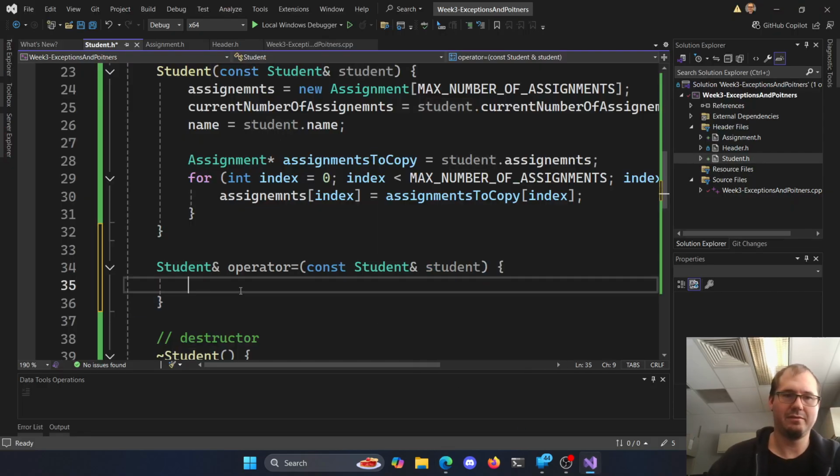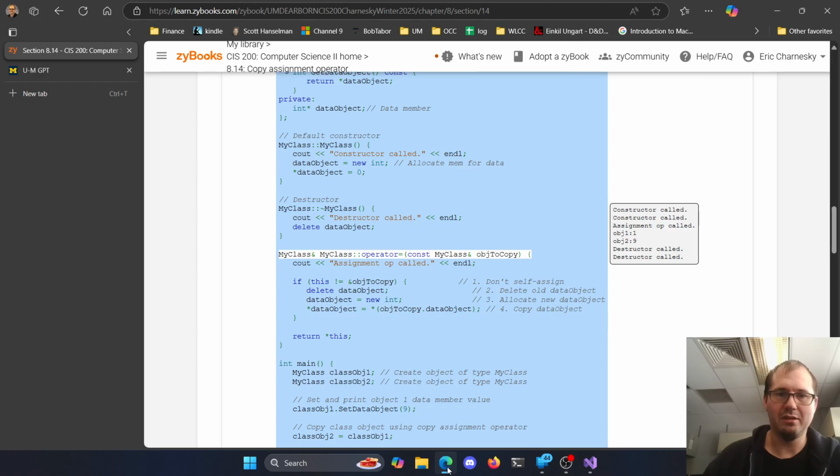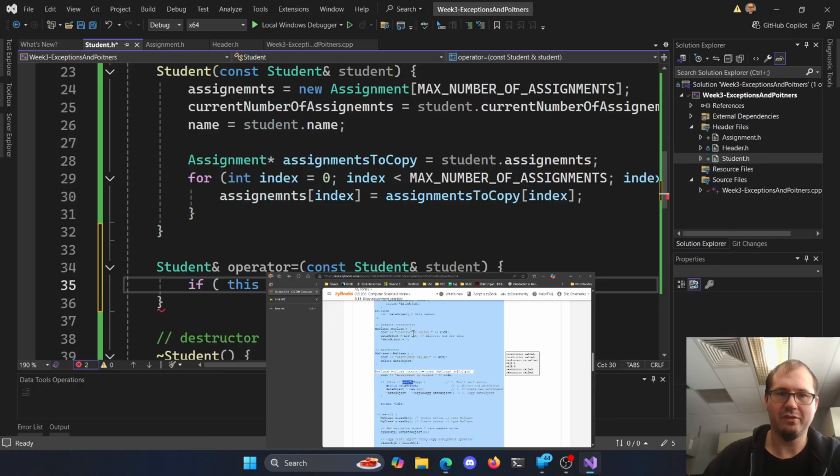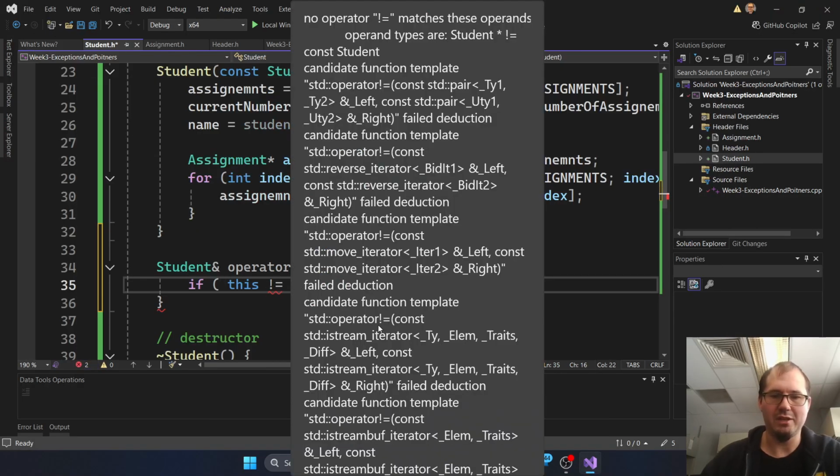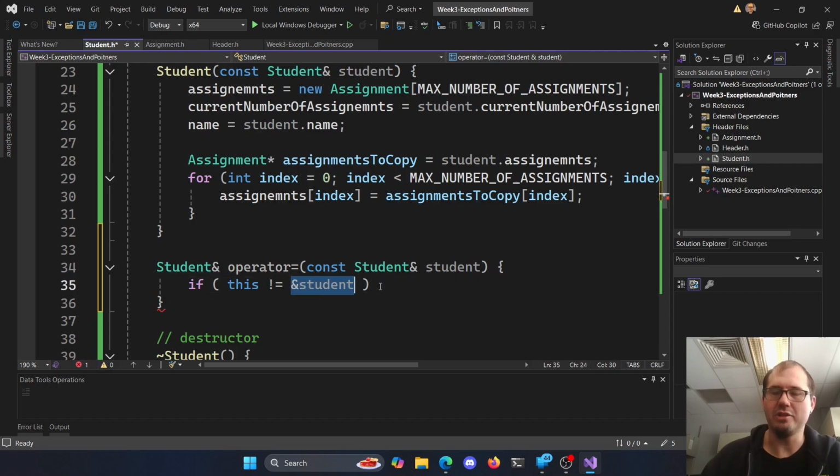So if this, or this is a pointer, does not equal the student. And then we need the reference here, right? The object to copy reference. So if this pointer doesn't match what this value is, right? Where is this memory reference? Because my pointer, all the value it is a memory reference.